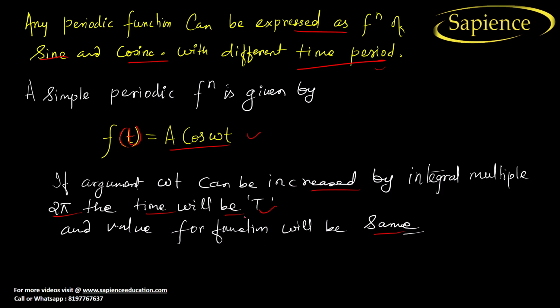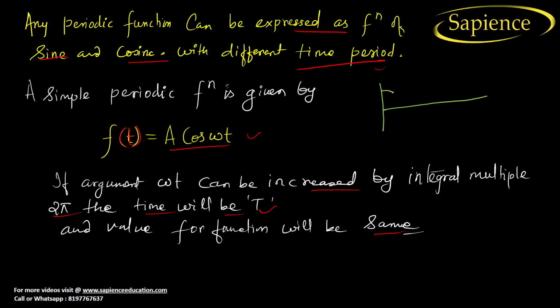Why the same? See here, from the figure you need to understand why I'm telling this. Let us consider this is the graph. Because the function is a cos, I can use the cos graph.